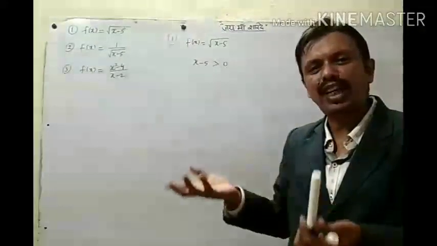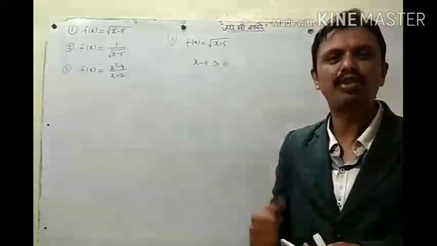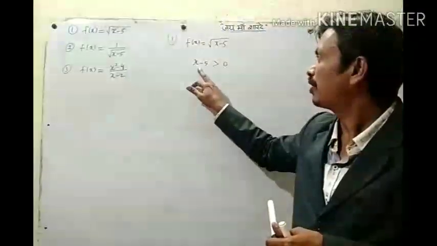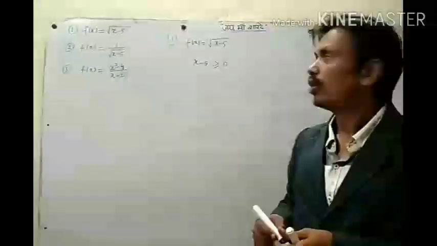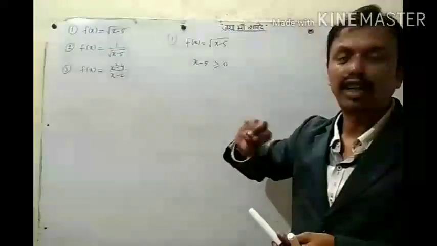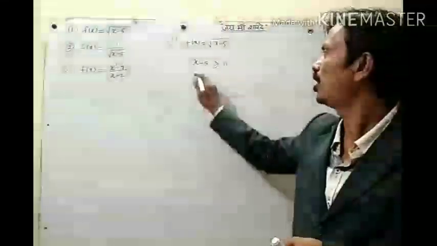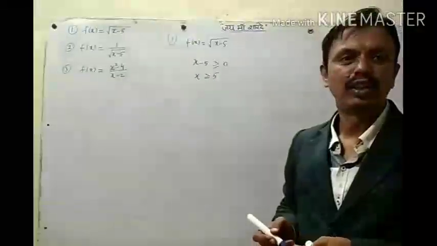Then this x minus 5 is in the numerator. So the numerator can be 0, no problem. 0 by something non-zero is 0 only. So we get some value of f of x. So x minus 5 can be 0 also. So this function is defined if x minus 5 is more than or equal to 0. It means x is more than or equal to 5. Okay?